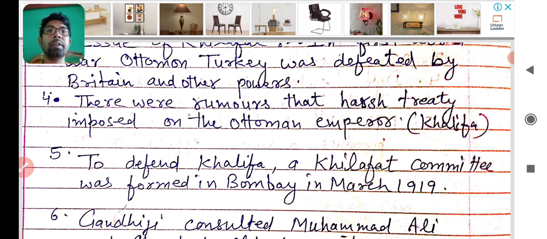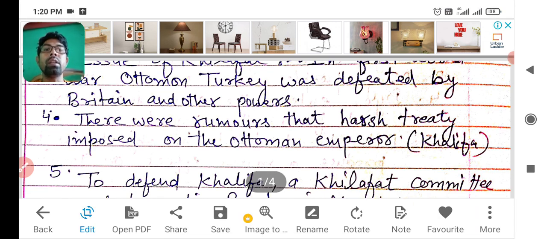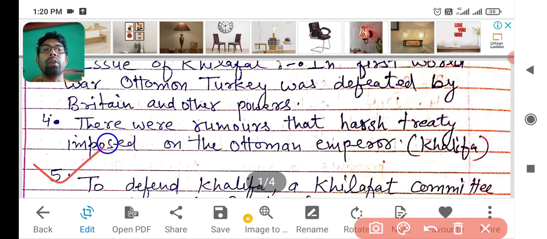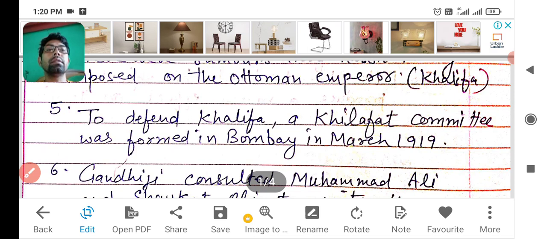I hope you learned the meaning of Khilafat here. Gandhiji and some Muslim leaders formed a committee named the Khilafat Committee in Bombay in March 1919 to protest against the British. A major objective type question will be there in your exam: when and where was the Khilafat Committee formed? You will answer that in Bombay in March 1919.